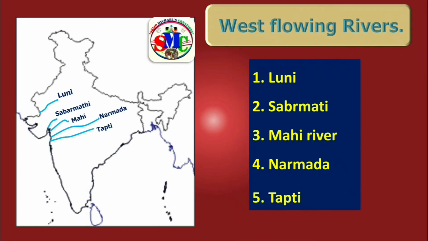Here we are going to learn about the location of 5 important west flowing rivers in India. The first one, river Luni, and it is located here. Then river Sabarmati, the location is here. Then river Mahi, it is located here. River Narmada, the location of river Narmada is this one. Then river Tapti, and it is located here.